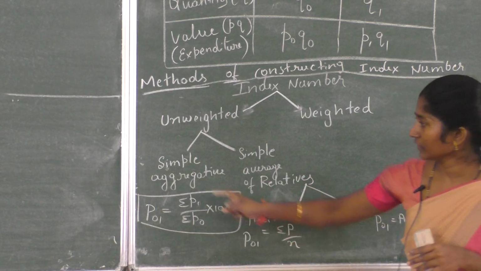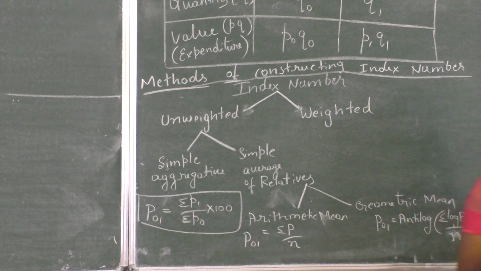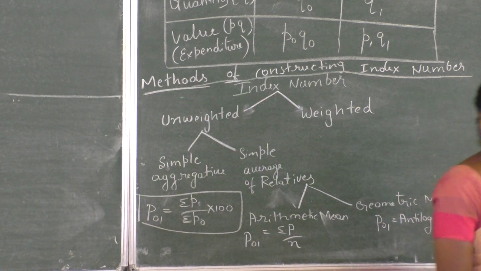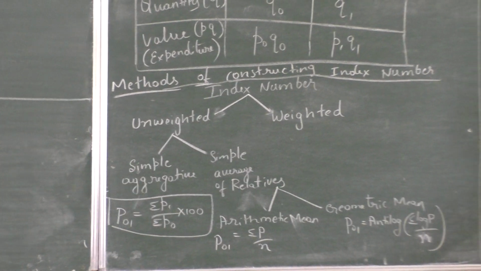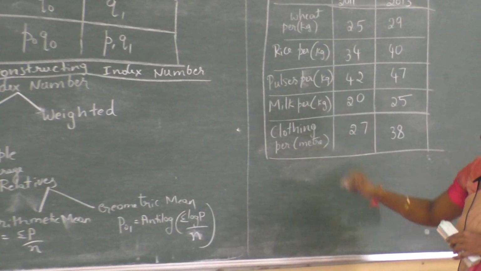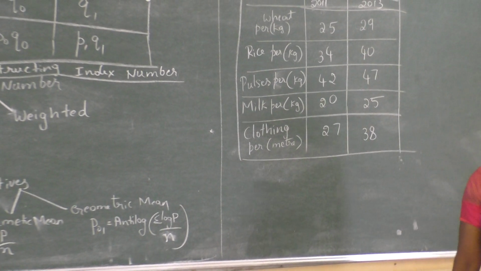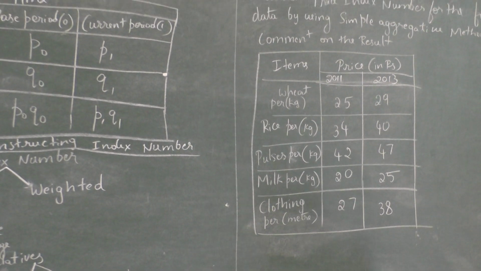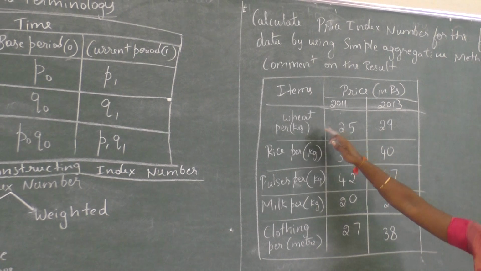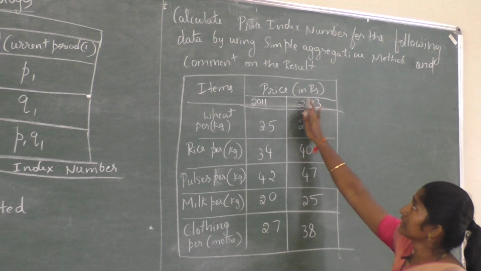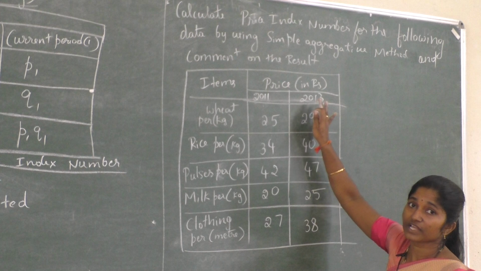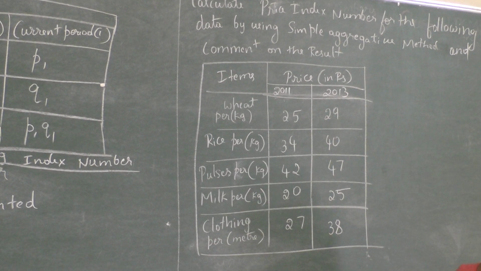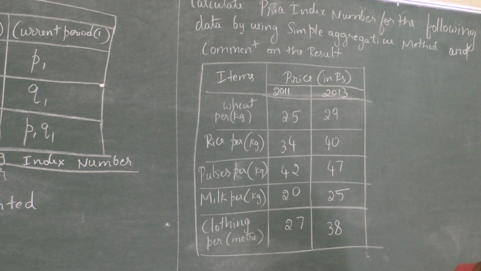Now simple aggregative, P01 equals summation P1 divided by summation P0 into 100. By using that formula we will solve one problem. Calculate the price index number for the following data by using the simple aggregative method and comment on the result. Items are given and price is given in rupees. Two years are given, 2011 and 2013.